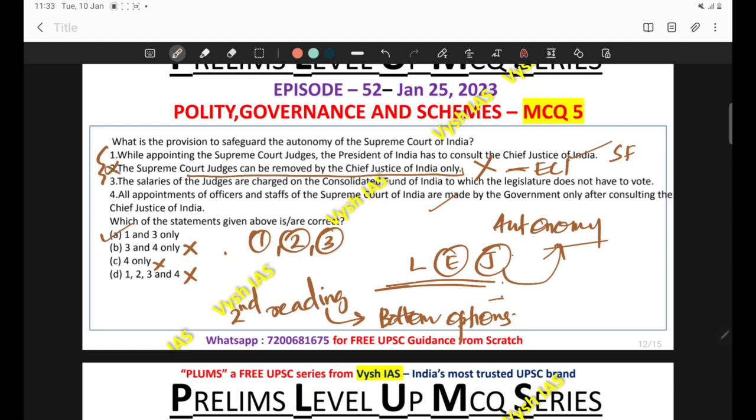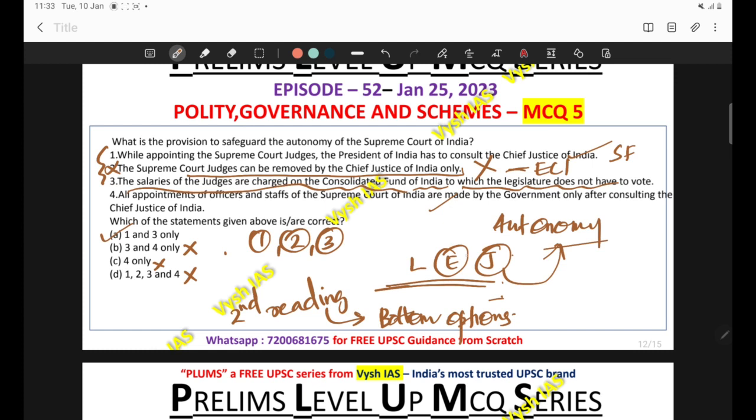Then, the salaries of the judges are charged on the Consolidated Fund of India. This statement is talking about the charged expenditure part. Under the heading of charged expenditure you have some provisions, so you can make a table and remember them. That is also important. This is also a factual statement. Then we have noted the other statement, all appointments of officers and staff.